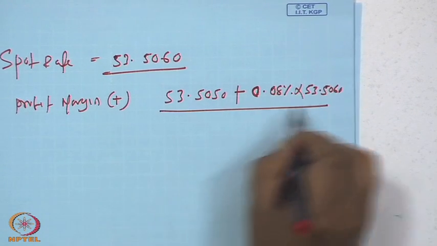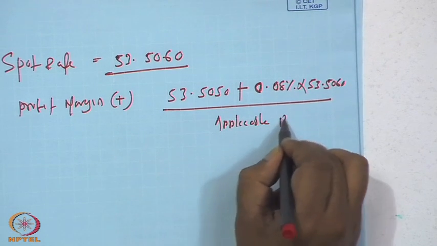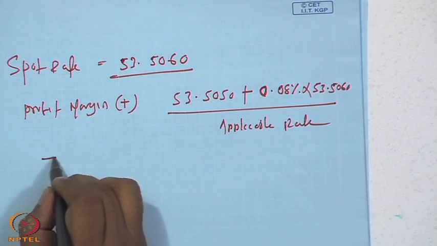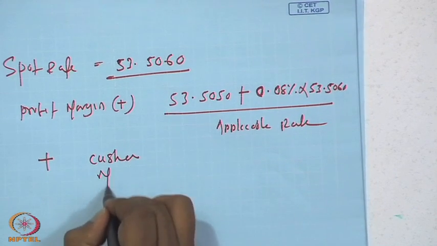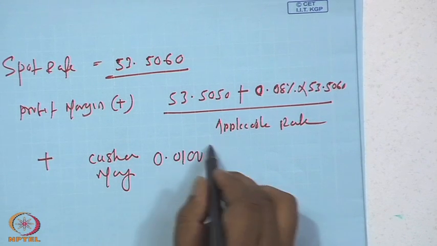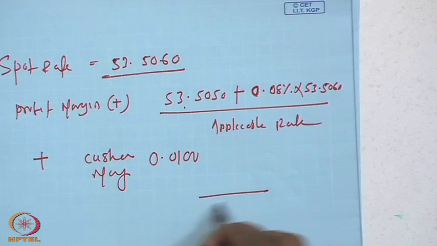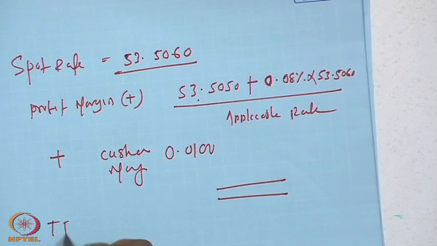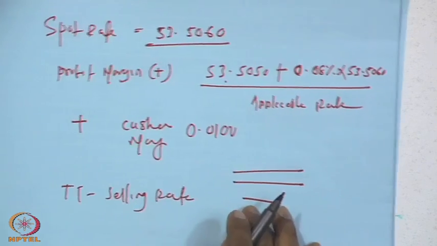This will be the applicable rate. Here you also add the cushion margin of 0.010 on this applicable rate, and the final rate will be the TT selling rate.